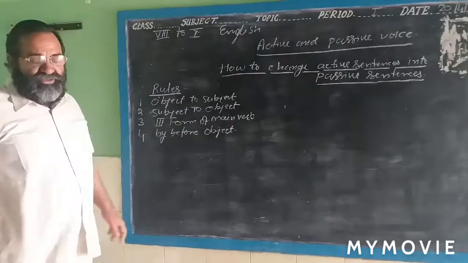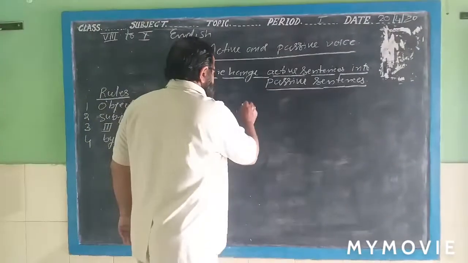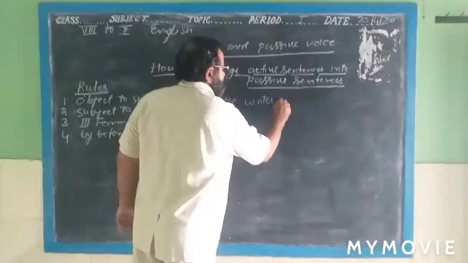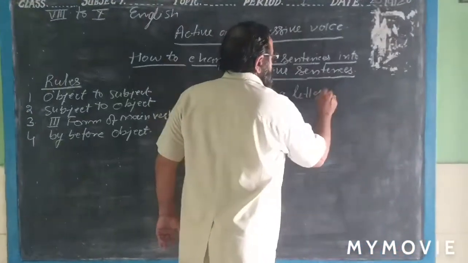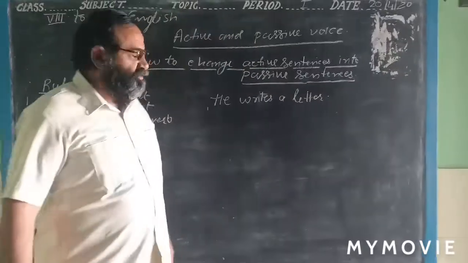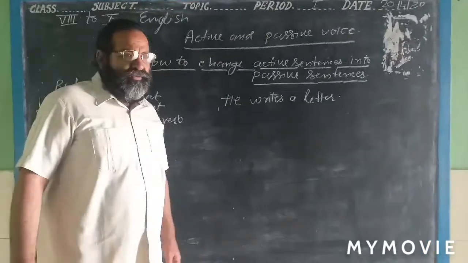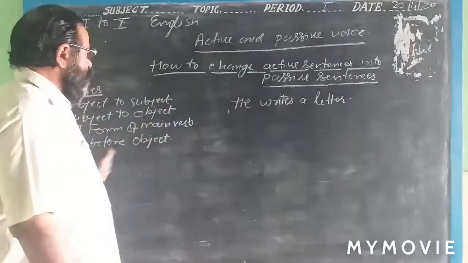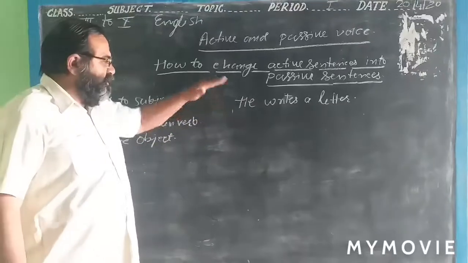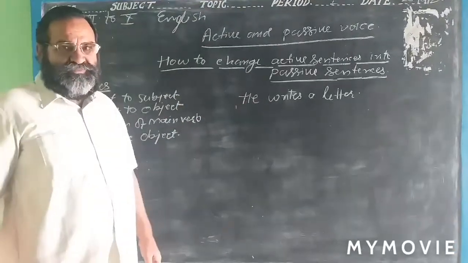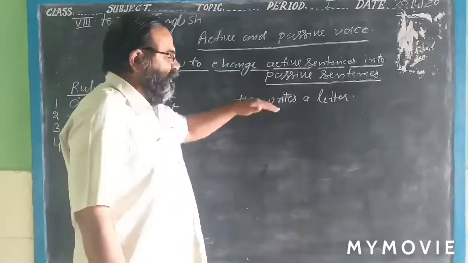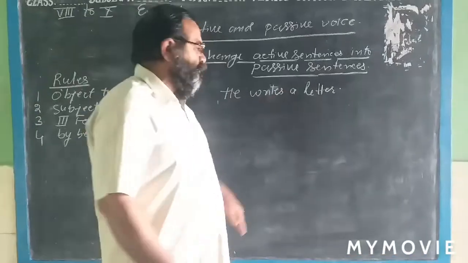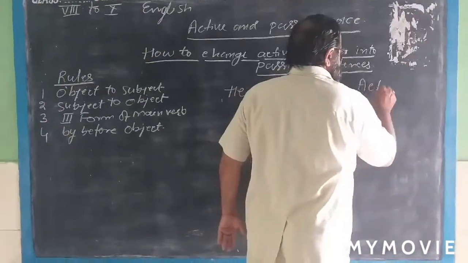in active sentence. For example, I here write one sentence. He writes a letter. Just we have taken this sentence, a very small sentence, and we apply the four rules on this sentence. This is the sentence of active. Why is it active? And how will we change this active sentence into passive sentence?